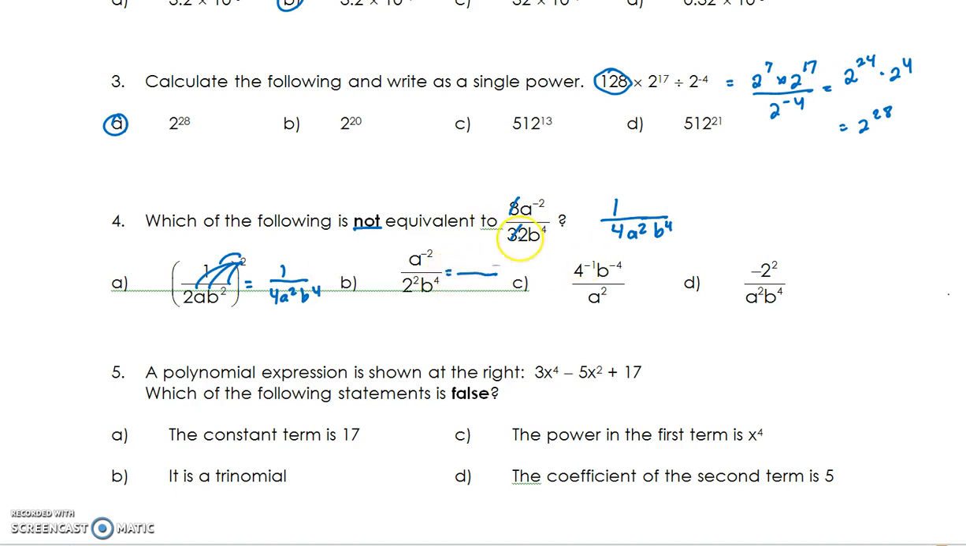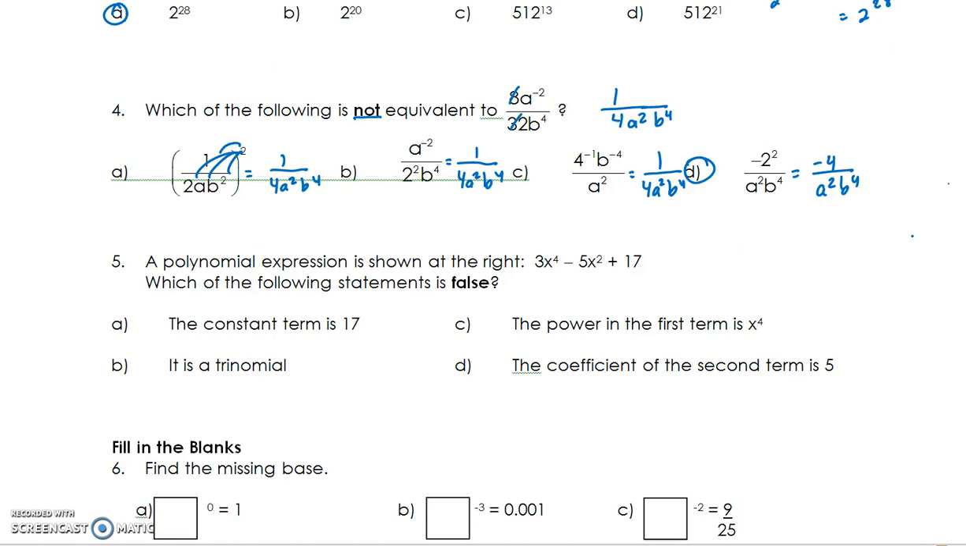In the next question, the a to the squared is going to move down to negative 2. So the 2 to the 2, which is a 4, the a squared, and the b to the 4. So far, these guys are matching up. Question C. This one has the a squared on the bottom already. 4 to the negative 1, b to the negative 4 are going to move to the bottom also. So 4a squared, b to the 4, and you don't leave the top blank. So it's looking like D might be the odd man out. Negative 2 to the 2 does not move to the bottom. That's going to be negative 4 on the top. And the a squared and the b to the 4 are on the bottom. So that is the false statement, the one that's not equivalent.